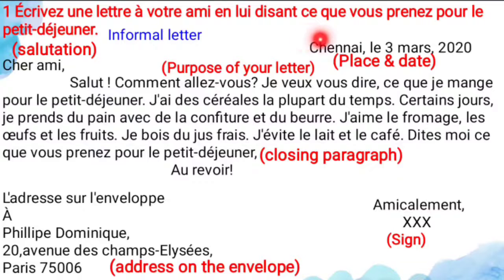So when you start writing the letter, the first thing you have to write is the place and date. So here the place and date is Chennai, le 3 mars 2020, that is 3rd March 2020. And the second thing is a salutation. Cher ami, that is dear friend. And the third thing is the purpose of your letter. So what is the purpose of your letter? It is talking about the breakfast only.